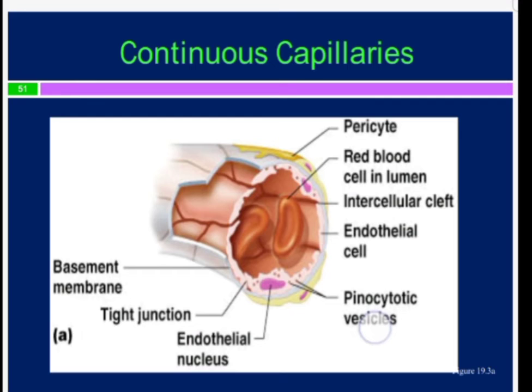The endothelial cell has got the nucleus, which is present in the center of the cell, and there are a lot of pinocytotic vesicles you can see in the cytoplasm.